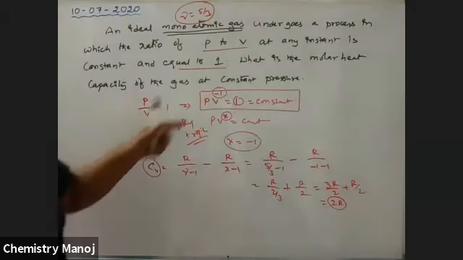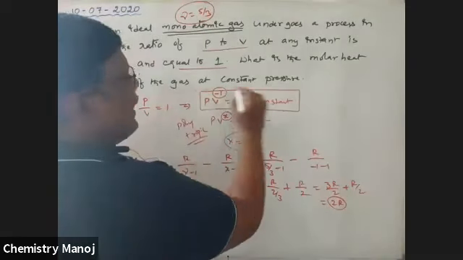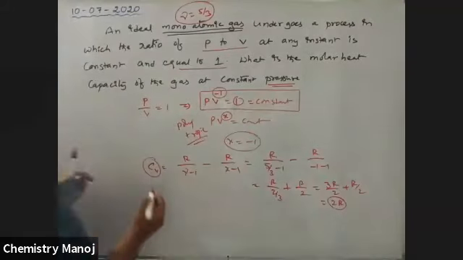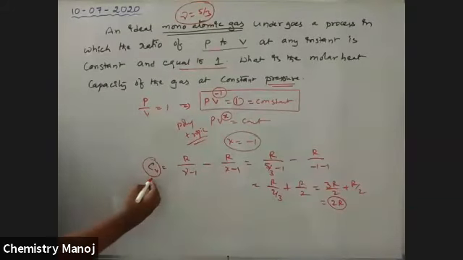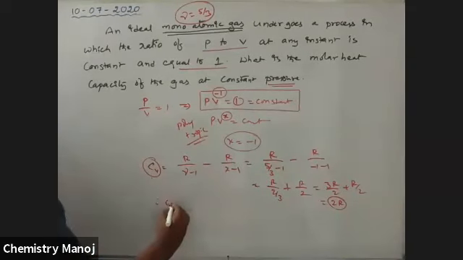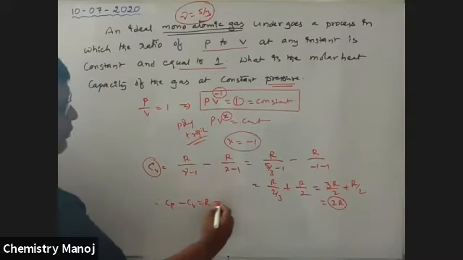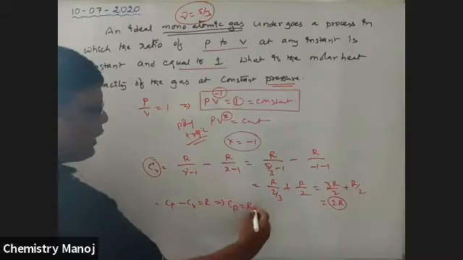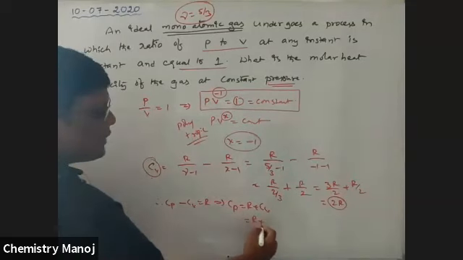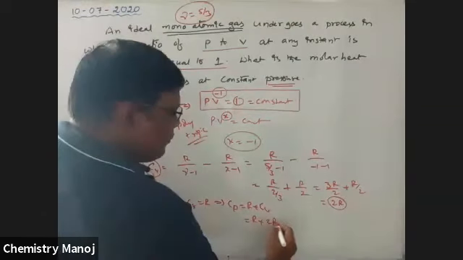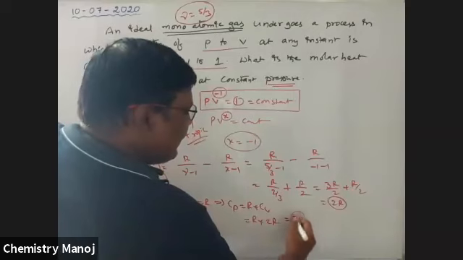But we asked the heat capacity of the gas at constant pressure. It is at constant volume, but we want heat capacity at constant pressure. Therefore, Cp minus Cv is equal to R, which we already know. From this, Cp is equal to R plus Cv, that is R plus 2R, which is equal to 3R. That is the answer.